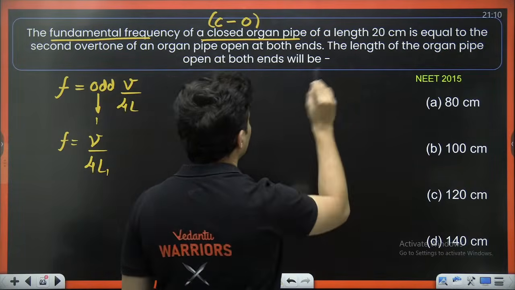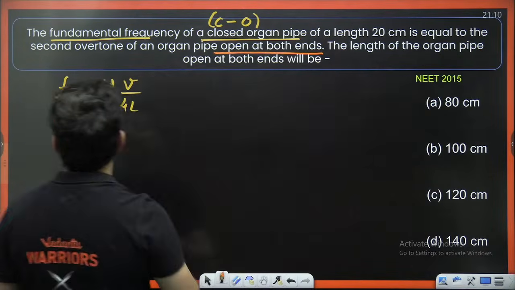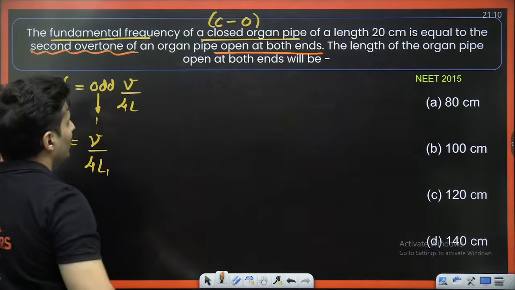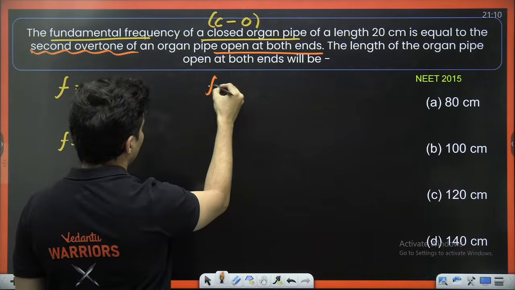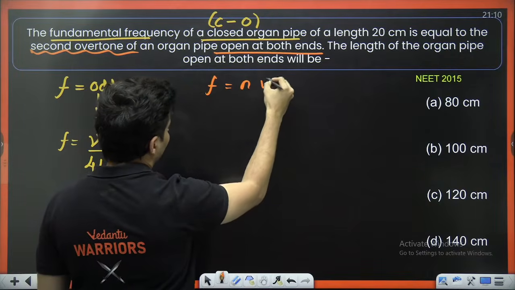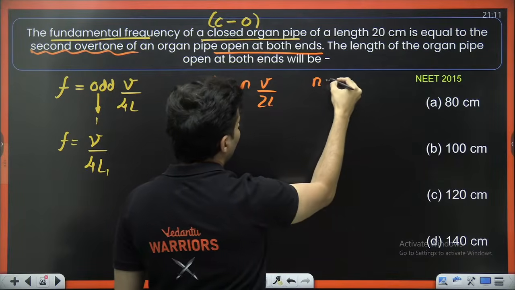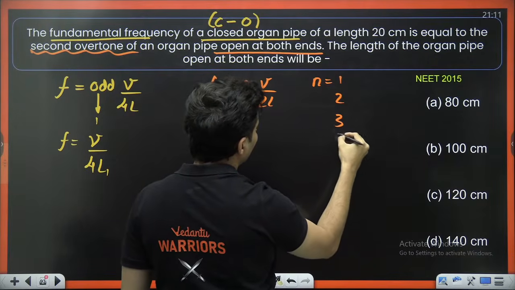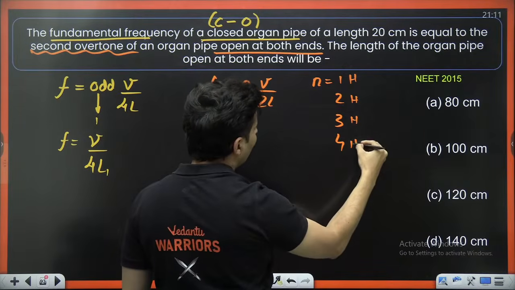Next, for an organ pipe open at both sides, that too in the second overtone. When you have an organ pipe open on both sides, the formula is nV by 2L, and the n value can be 1, 2, 3, 4 like that. These are all harmonics.